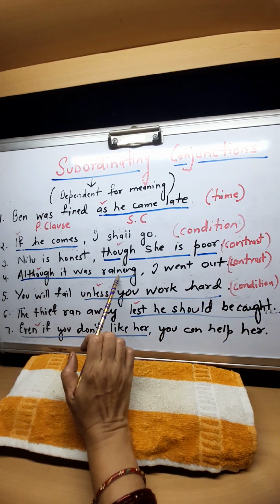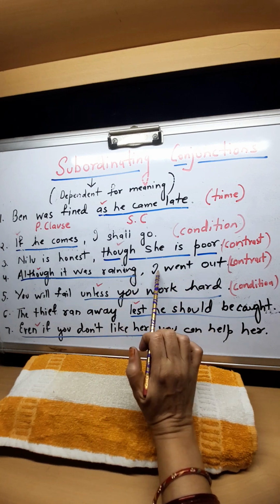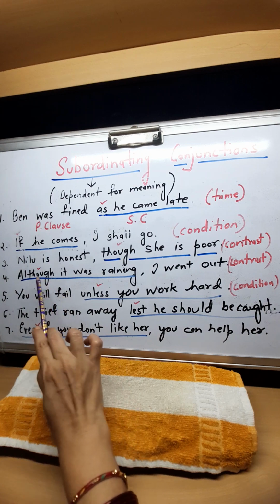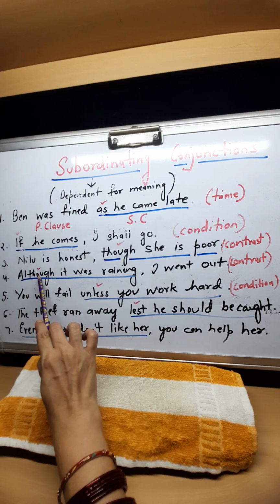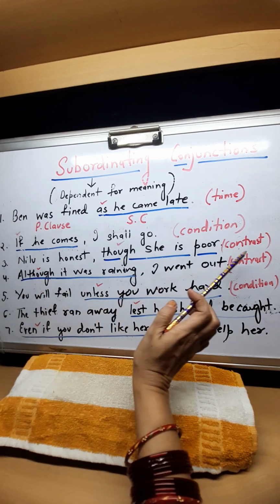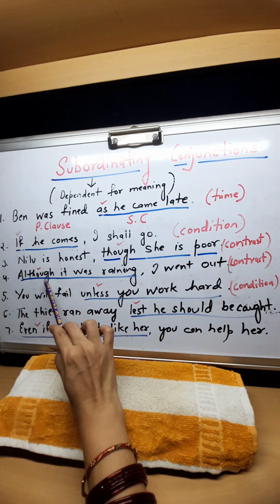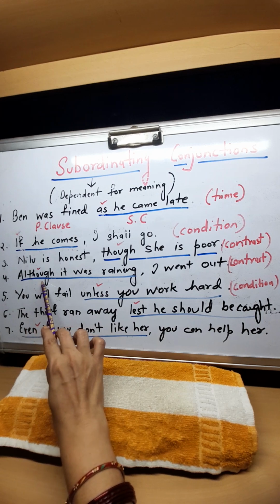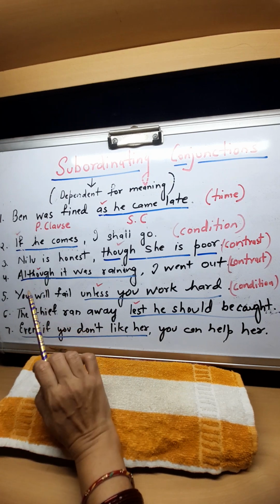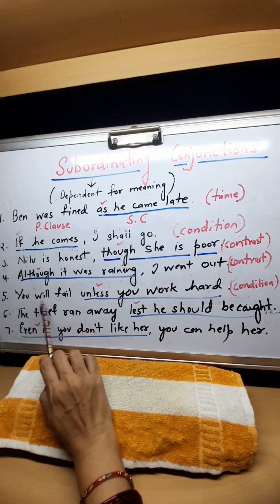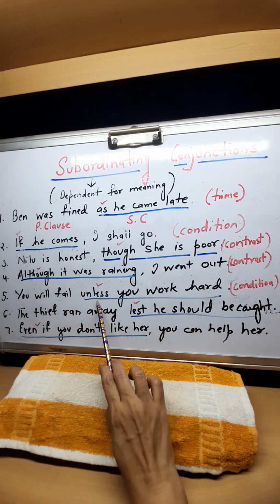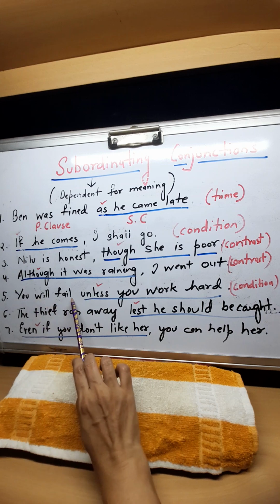Although it was raining, I went out. I went out is the main clause, and the other clause uses the subordinating conjunction although, contrast. Now read the fifth sentence: You will fail unless you work hard. Here also, we understand the complete meaning of you will fail.